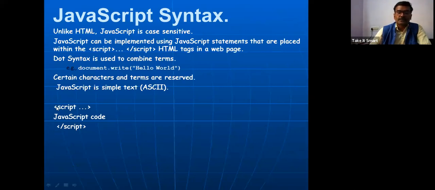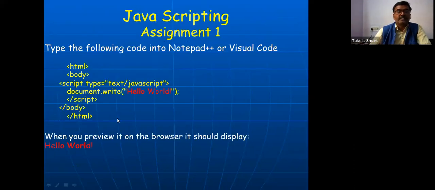So how we write JavaScript, we have already seen using a script tag. Here in this program, we have used JavaScript: script type is equal to text/javascript. First we declare it in the HTML program, and then we close it. In between, whatever lines of code we write, that is JavaScript code. As soon as the compiler sees script type is equal to JavaScript, it understands the code in between is going to be JavaScript. So it does the compilation as per JavaScript, not as per HTML.